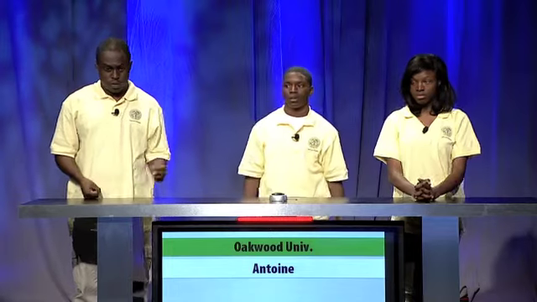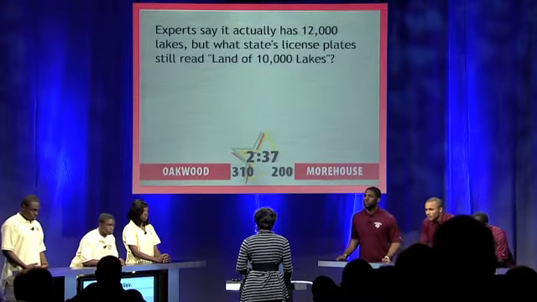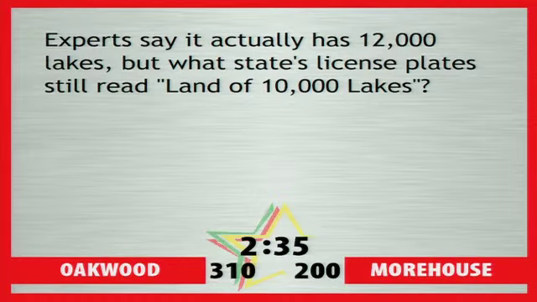Oakwood: Hannibal. That's correct. And 10 points apiece. First, what republic was defeated at Cannae? Rome. Correct. And second, the war ended 14 years later when Hannibal's army was defeated at what battle? Zama. That's correct for all 20. Category: U.S. states. Experts say it actually has 12,000 lakes, but what state's license plates still read Land of 10,000 Lakes? Oakwood: Minnesota. That's correct.